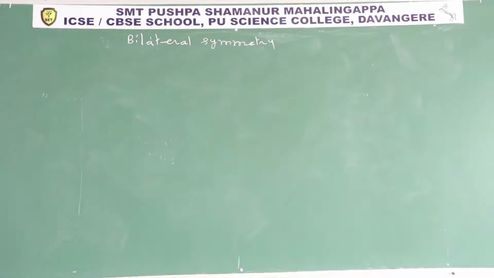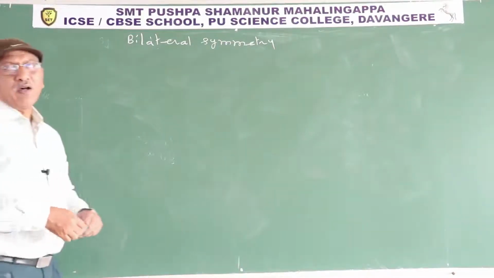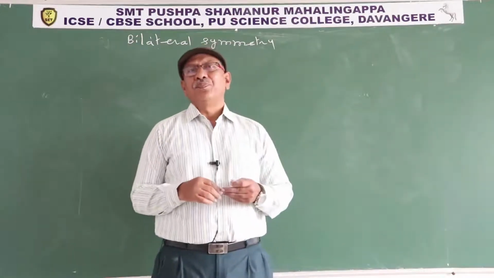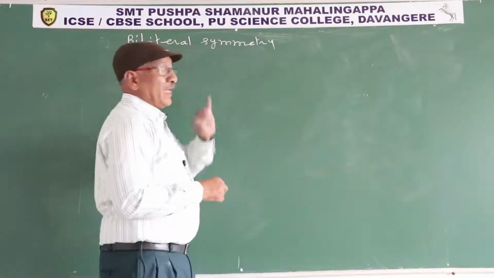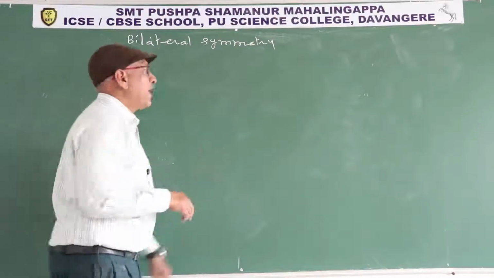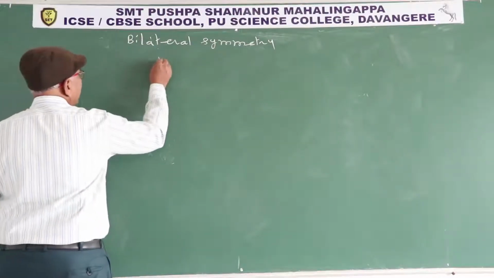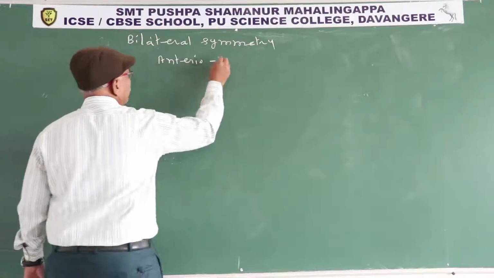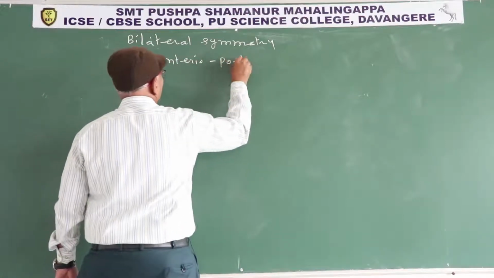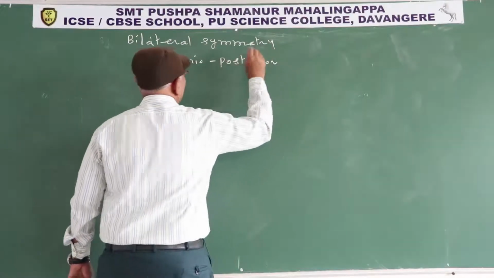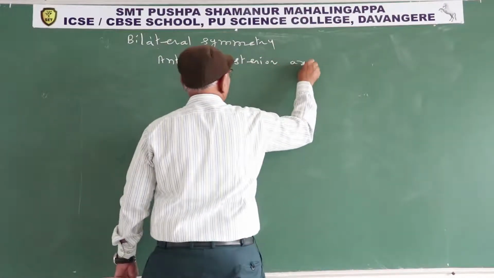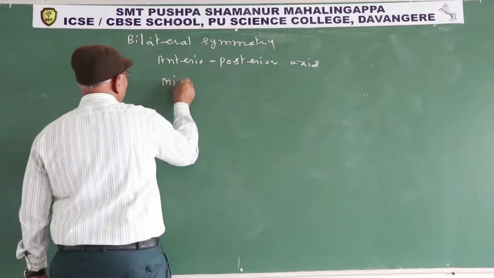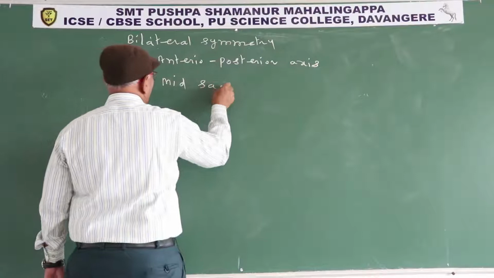The body becomes 2 equal right and left halves. Human beings also exhibit bilateral symmetry. In bilateral symmetry, the principal axis is the anterior-posterior axis. The plane of symmetry is the mid-sagittal plane.